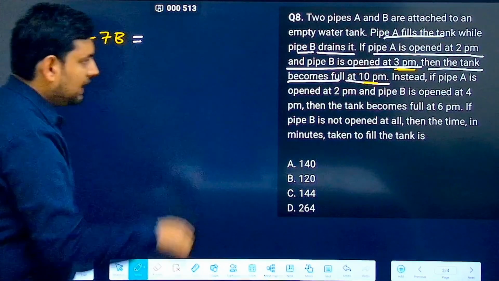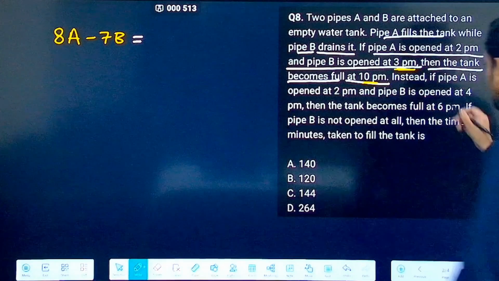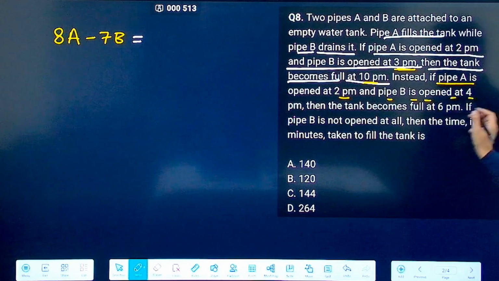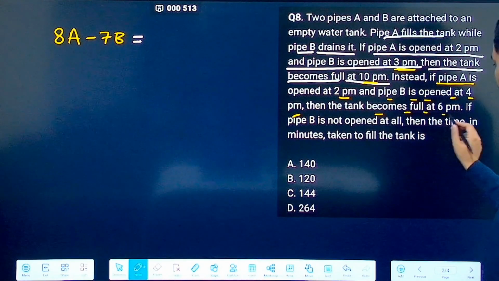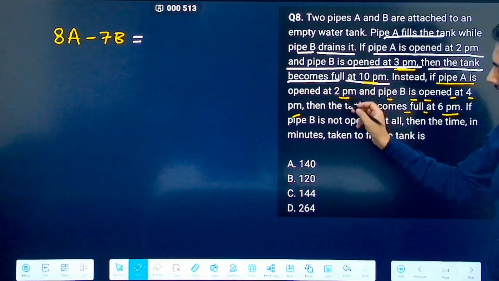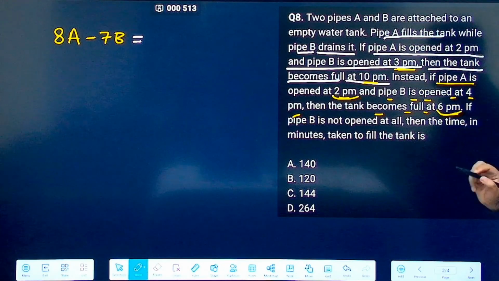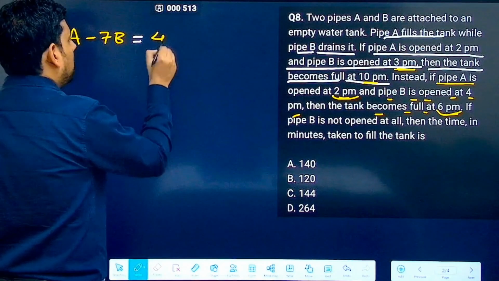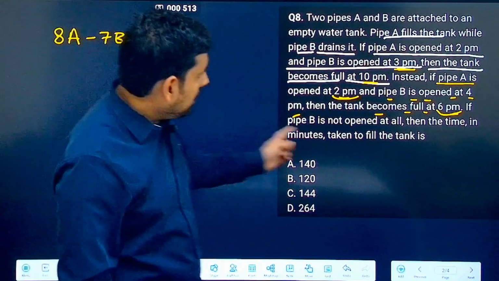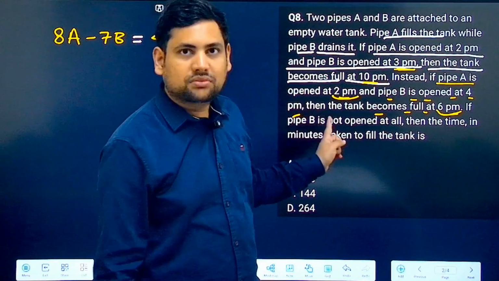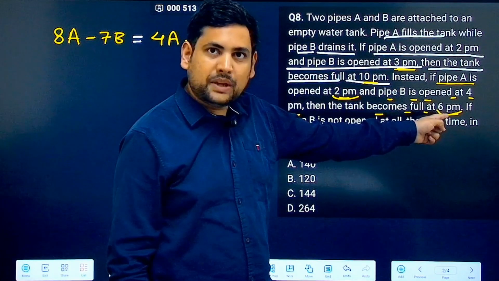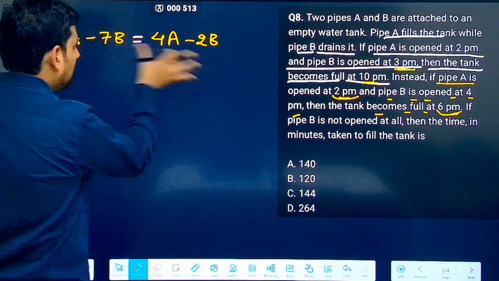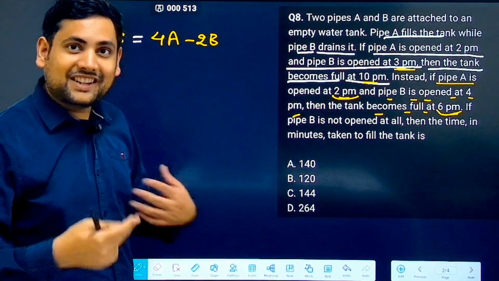Now, according to the question, if instead pipe A is opened at 2 p.m. and pipe B is opened at 4 p.m., then the tank becomes full by 6 p.m. So now, if you just focus on A, opened at 2 and the tank is full by 6 p.m., how many hours did it work? It worked for 4 hours. And B started at 4 p.m. Correct? So 4 p.m. to 6 p.m., how many hours? 2 hours, correct? So minus 2B. Both of these are equal because both of them are filling the tank completely.